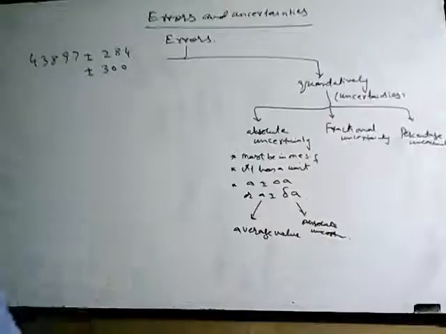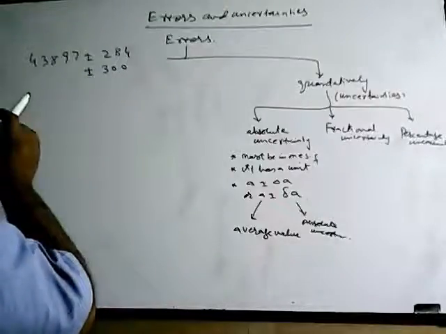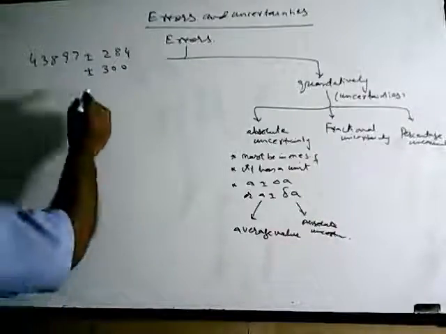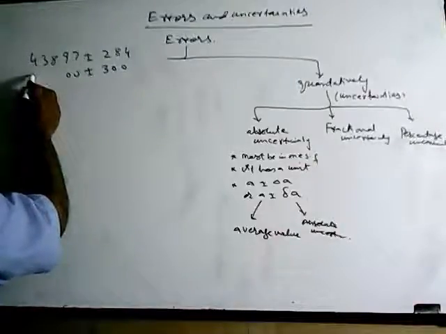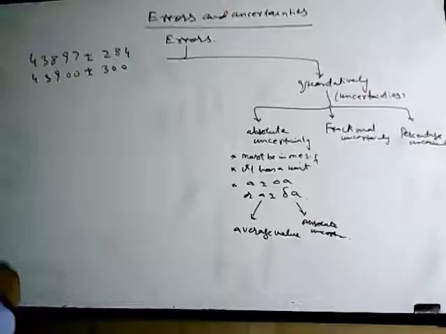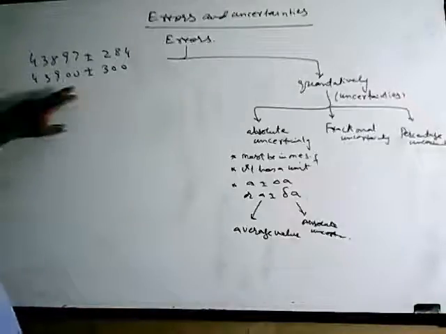You know these are not significant. You can take them, but here I am not taking them. So plus minus 300. Now here are two zeros, so these two zeros are a must. So I will round it off. This is 4, 3 and 9. But here there can be more zeros.